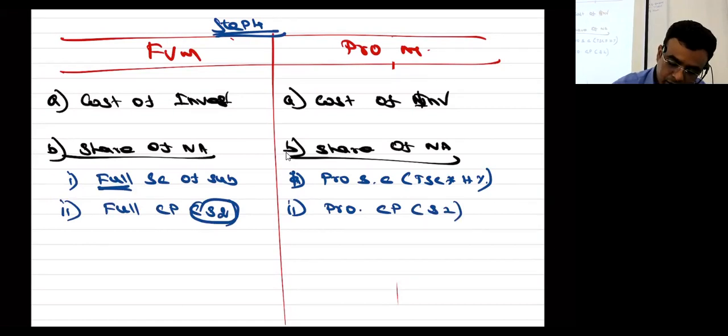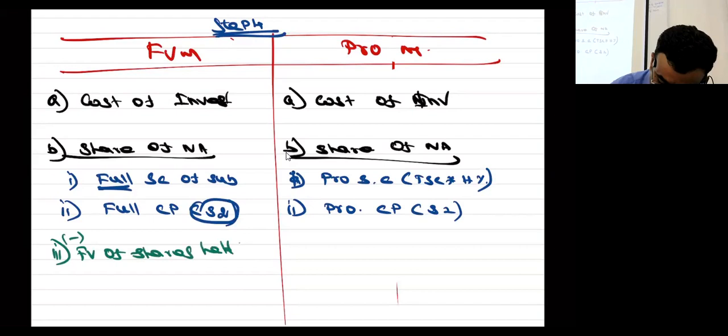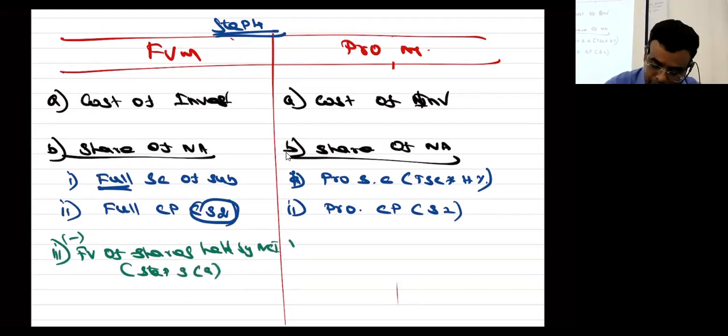Next, fair value of shares held by NCA, minus fair value of shares held by NCA, step number 3A. Roman letter 3 not applicable.